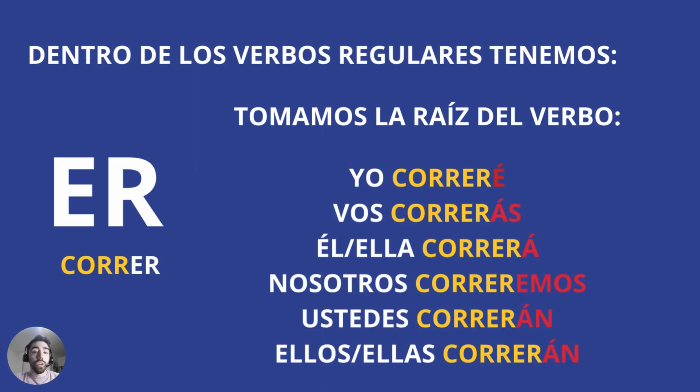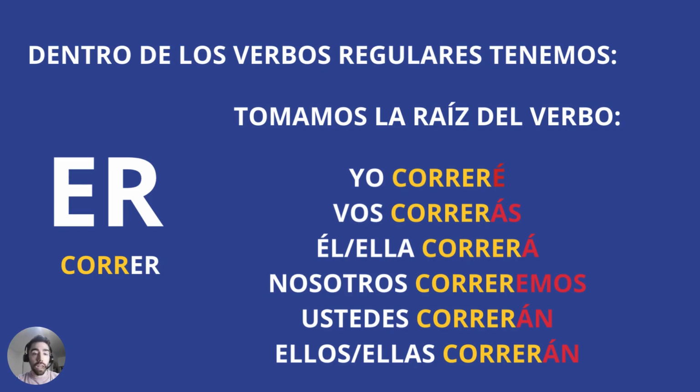Later, if we continue, we have regular verbs that end with er. Correr, to run. I will keep the infinitive form and add the future ending. So, yo correré, vos correrás, él, ella, usted correrá, nosotros correremos, ustedes correrán, ellos, ellas correrán.